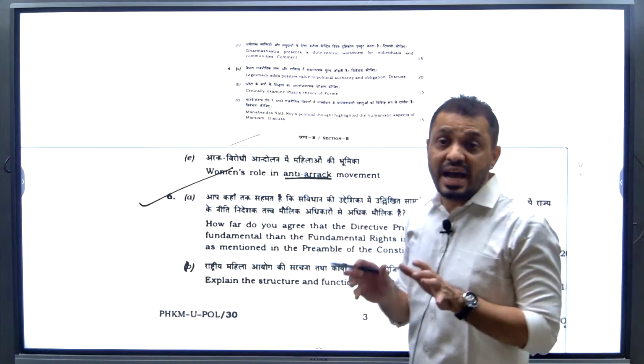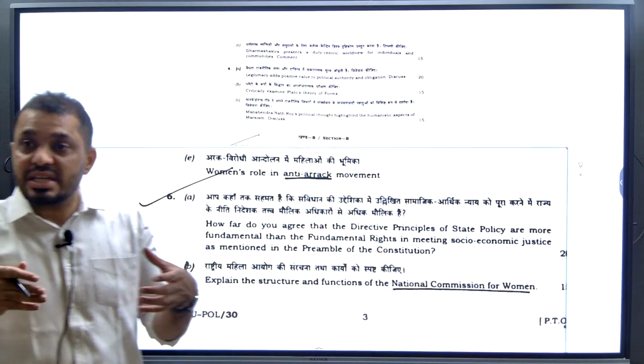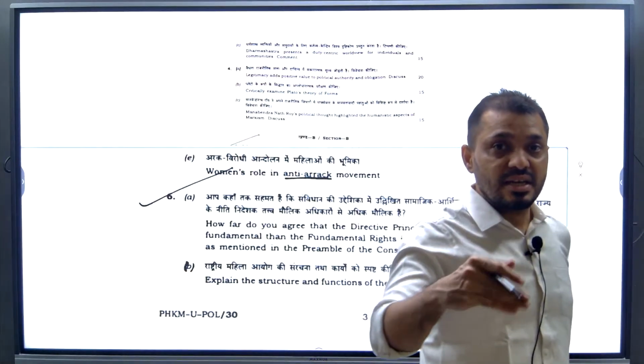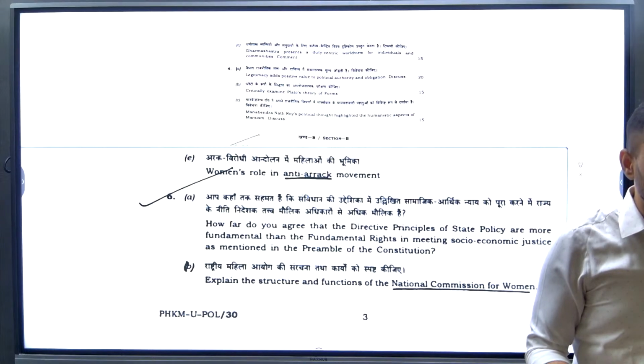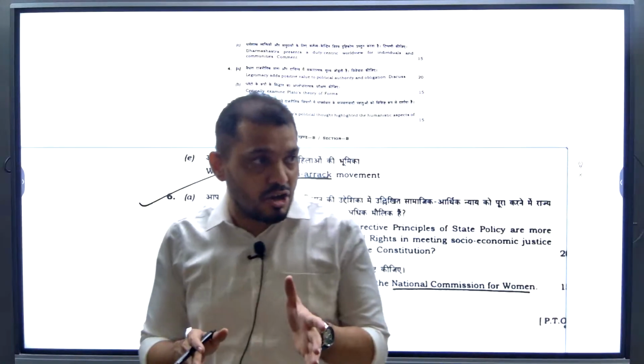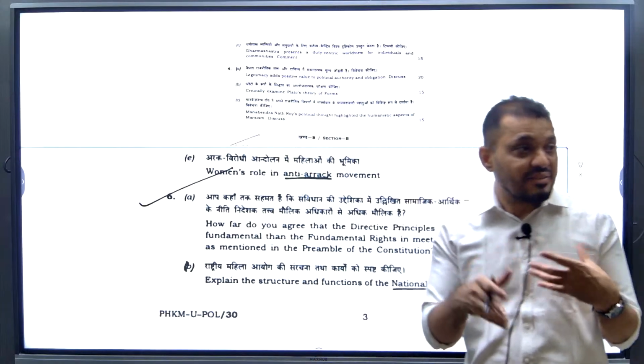Anti-liquor movement is against liquor. In the 1980s and 1990s, some women revolted against it, even in Dasara. Did you watch the Dasara movie? There, the NTR government banned alcohol, and so many women celebrated that after the ban, their lives improved.